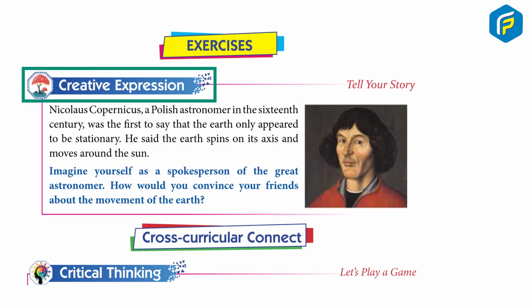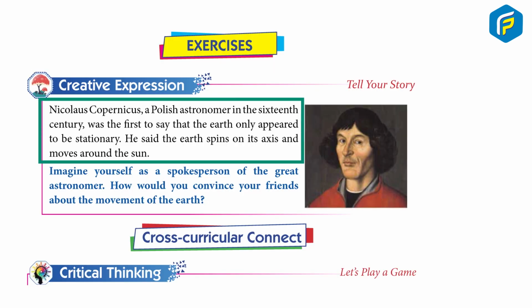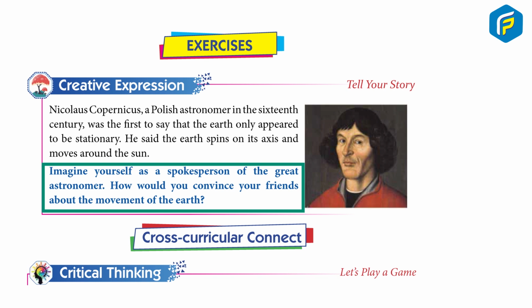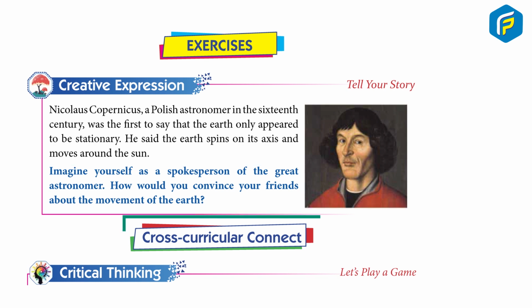Exercises. Creative expression. Tell your story. Nicolaus Copernicus, a Polish astronomer in the 16th century, was the first to say that the Earth only appeared to be stationary. He said the Earth spins on its axis and moves around the Sun. Imagine yourself as a spokesperson of the great astronomer. How would you convince your friends about the movement of the Earth?